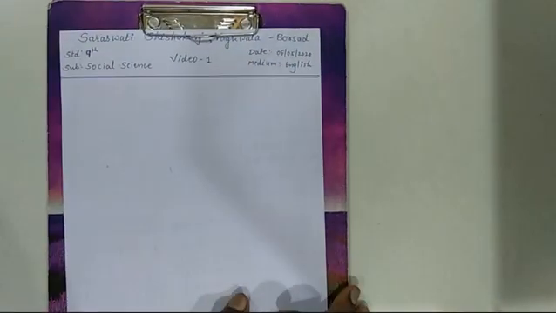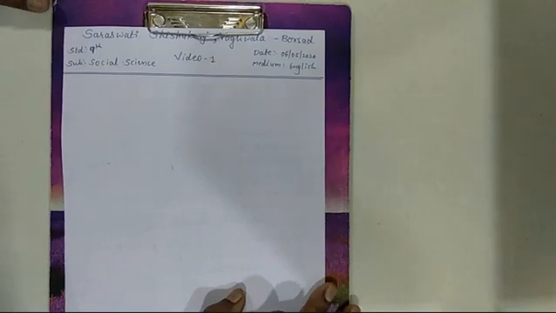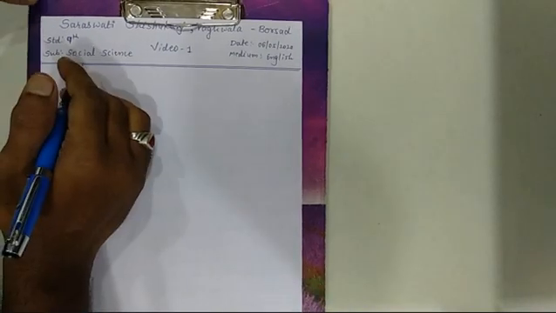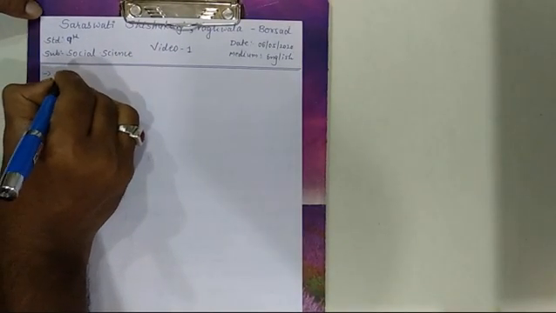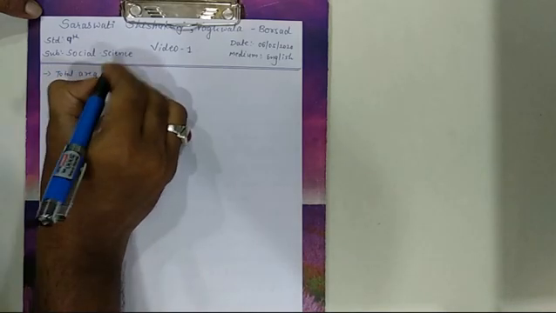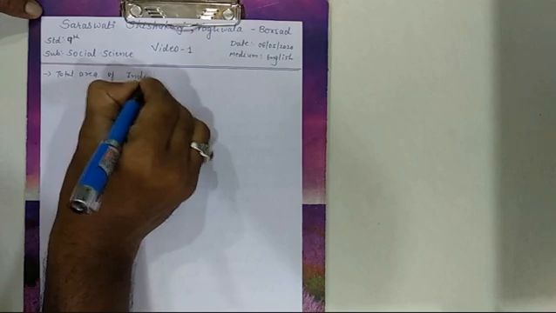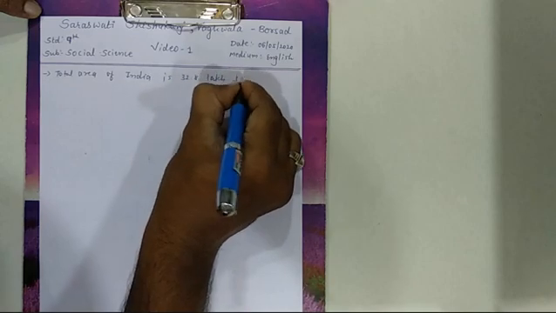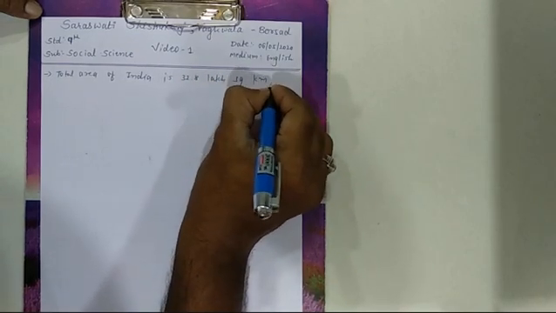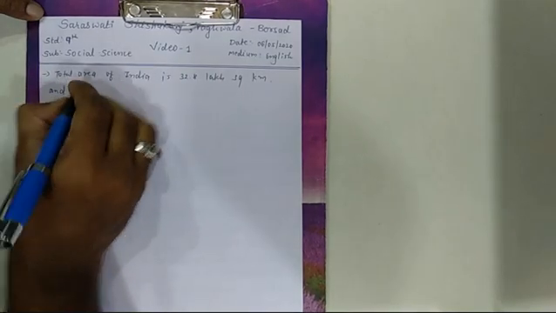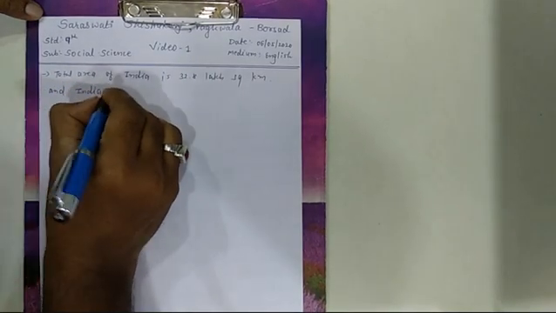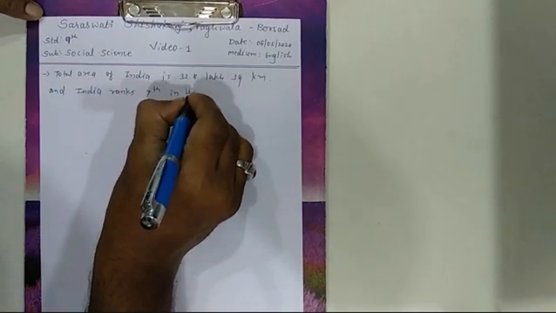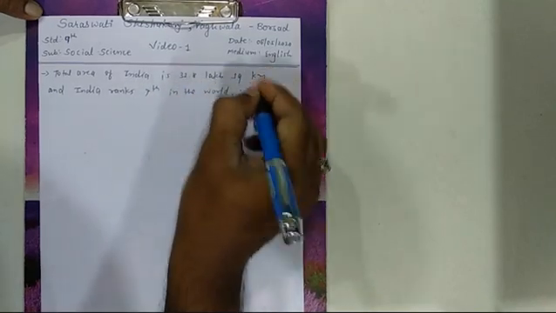We understood location, we understood size, and now we are going to understand area. So first, the total area of India is 32.8 lakh square kilometer, and India ranks 7th in the world in terms of area.